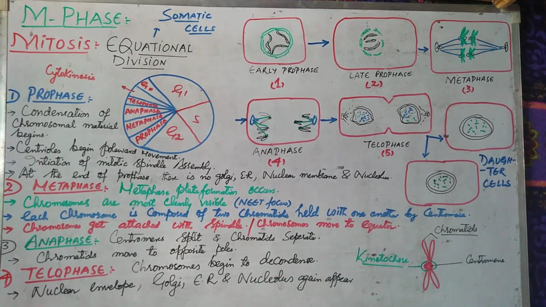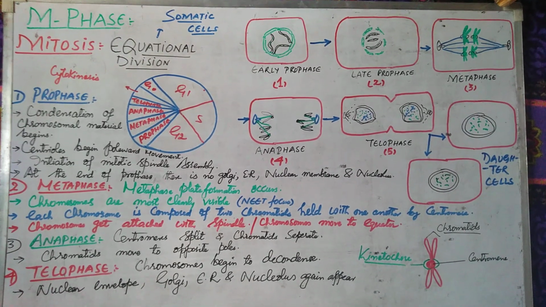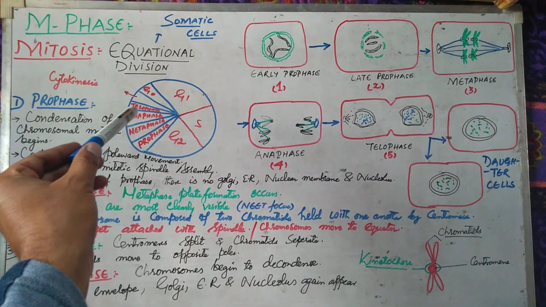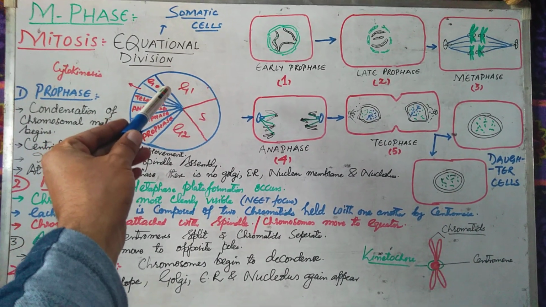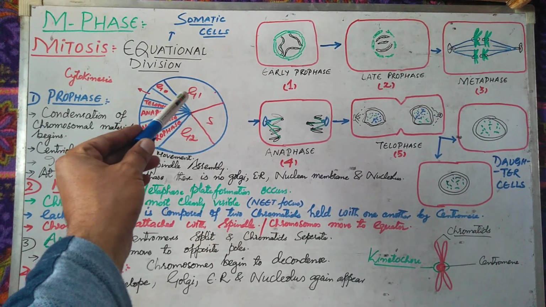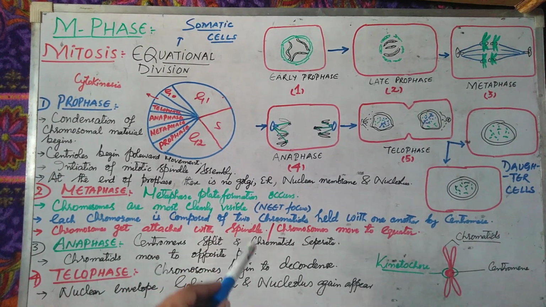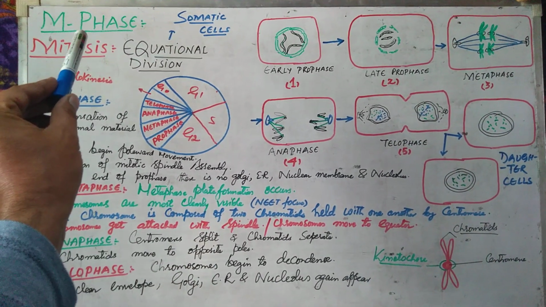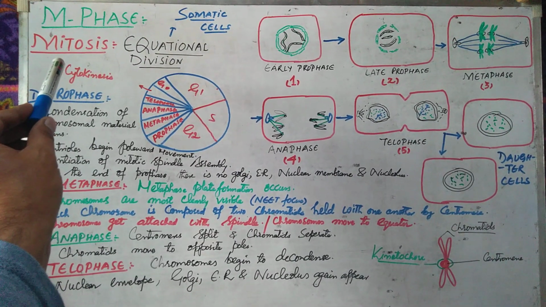Today we will discuss the second lecture of the cell cycle. In the cell cycle, you understood that the first phase is the interphase, which is divided into three subphases: G1, S, and G2. Now begins the M phase. First, we will discuss the mitosis.